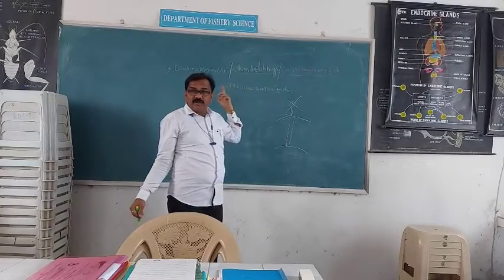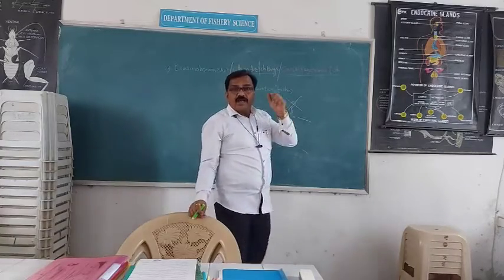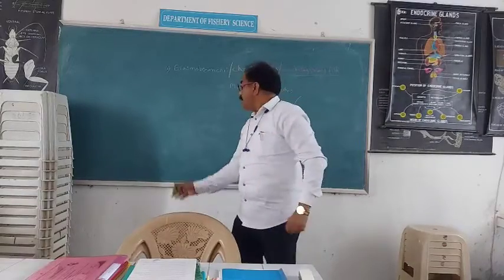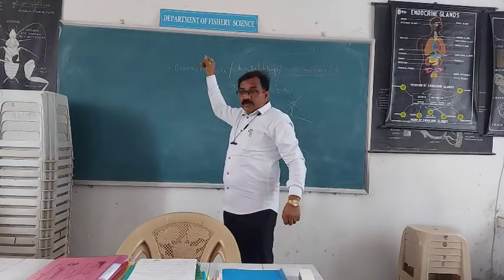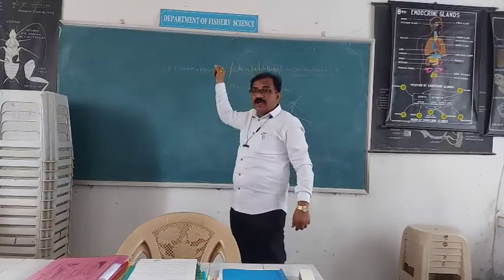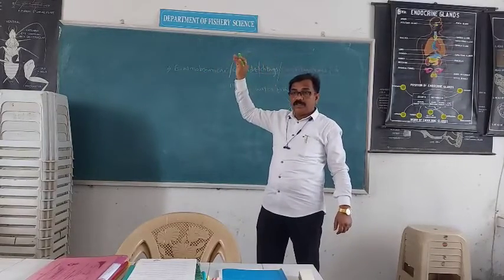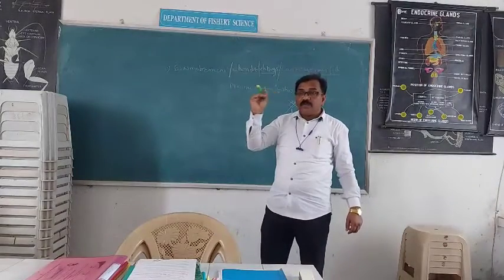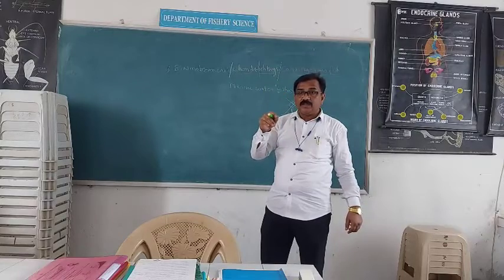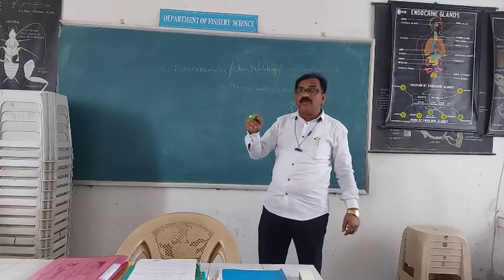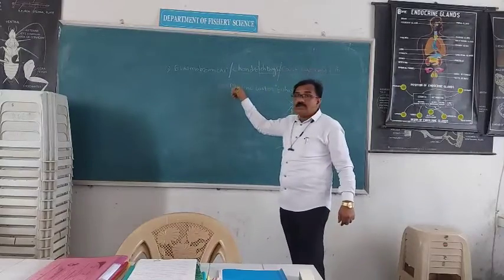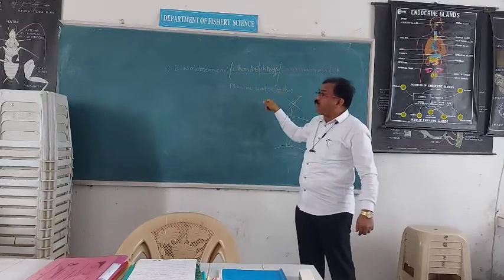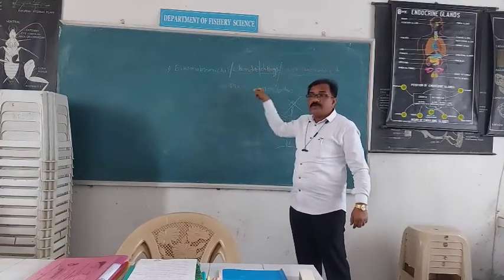Why it is called as marine water fishes? Because a large number of species from this class Elasmobranchi. Suppose imagine in this class Elasmobranchi, in all a total of 100 species are reported. From these 100 species, 99 species are found in marine water, in sea water, ocean water. Hence it is called as marine water fishes.